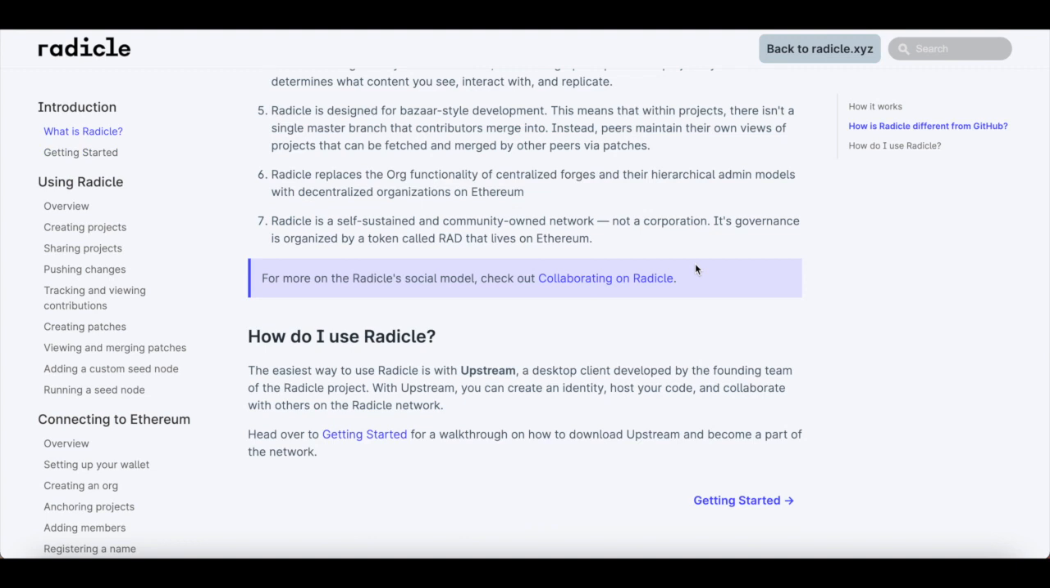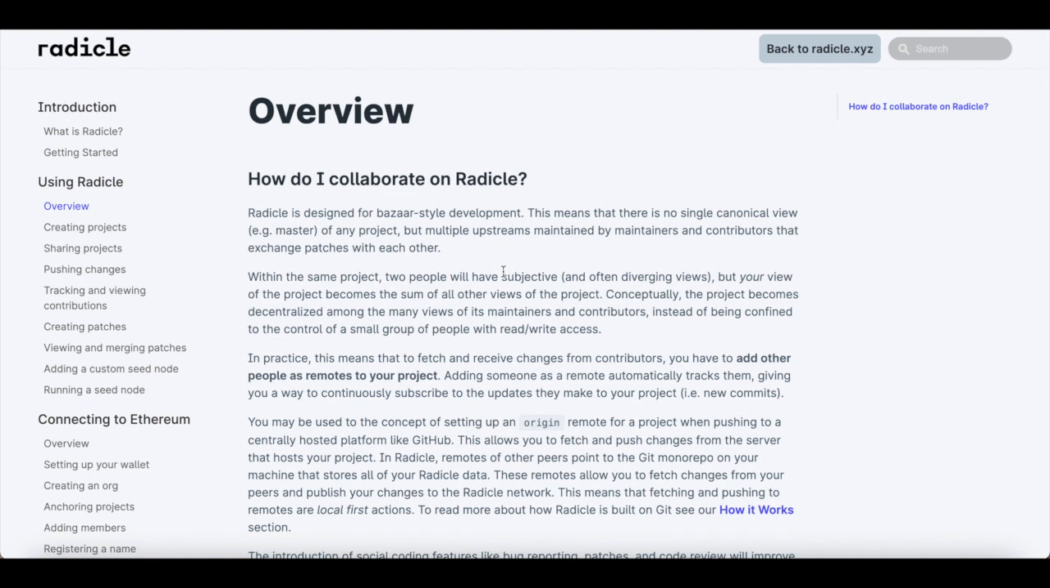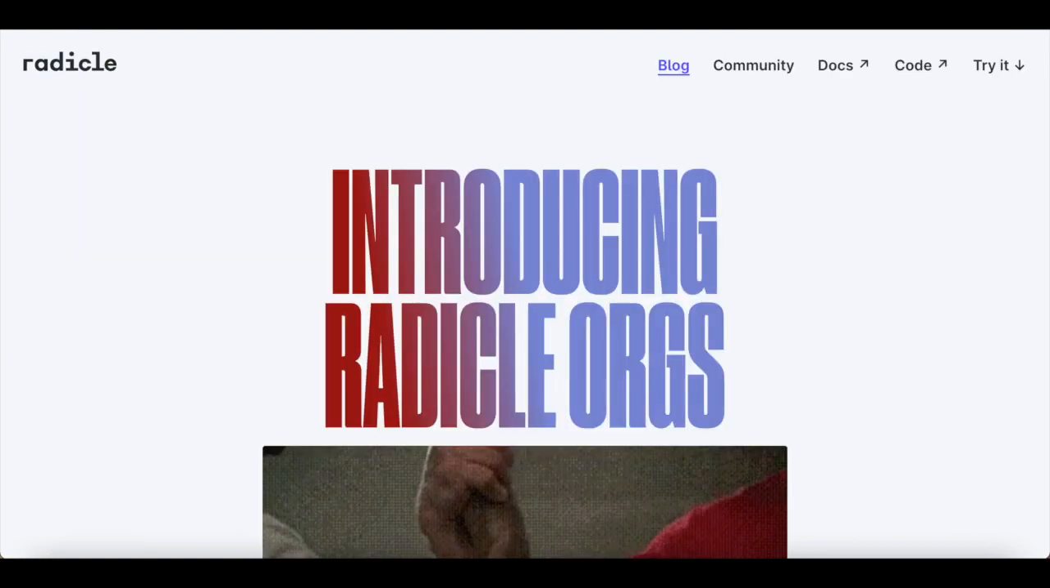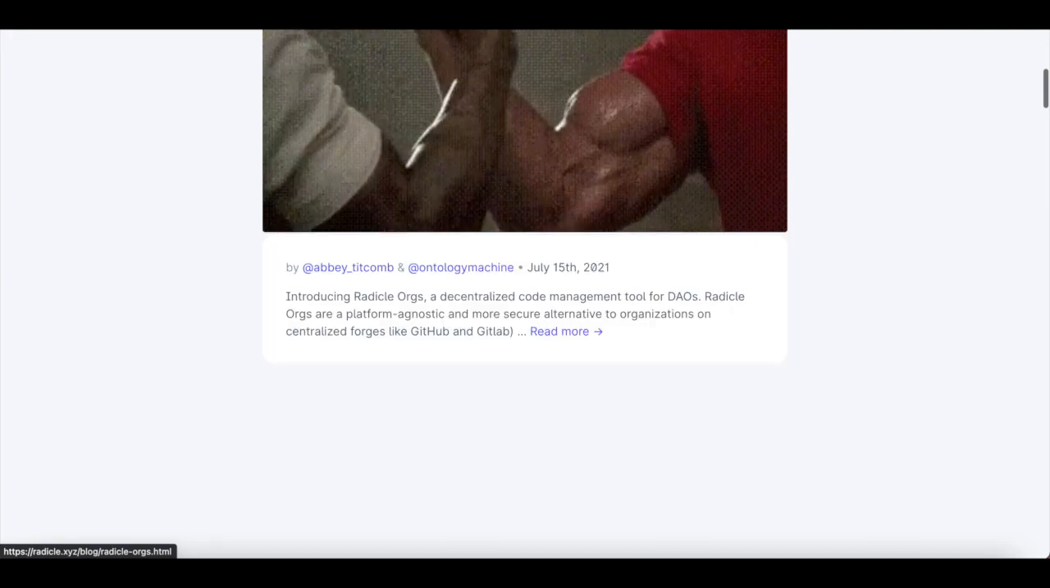If there are any developers watching this video who found it helpful, leave a comment below and let me know. On the docs of Radicle, there's information on how to get started with Radicle, how to use Radicle, and how to collaborate on Radicle. So there's plenty of helpful information and tips for anyone who's trying to use Radicle.